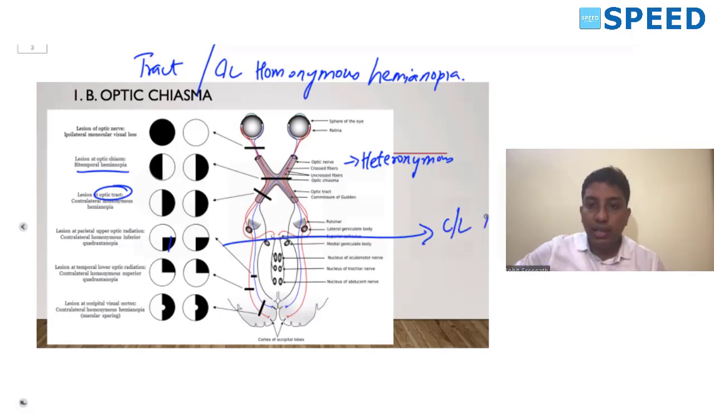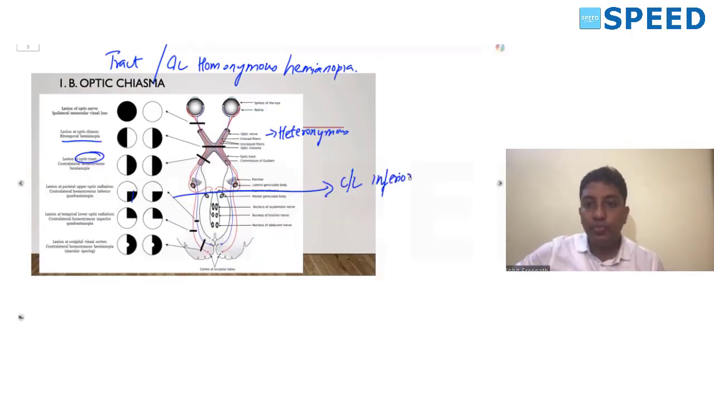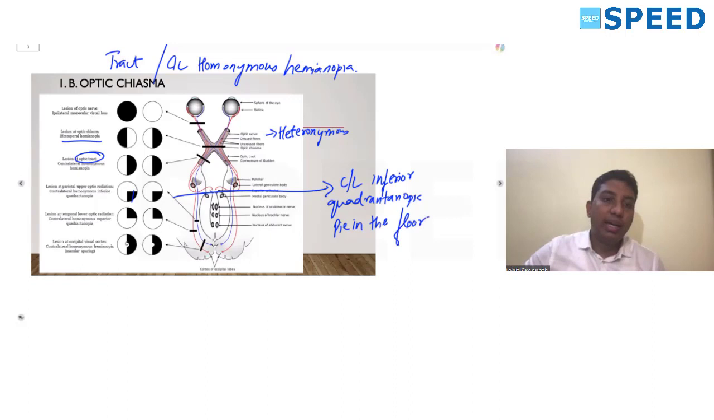This contralateral inferior quadrantanopia is also known as pie in the floor. And the temporal fibers, the lower optic radiation fibers, result in a contralateral superior quadrantanopia. This contralateral superior quadrantanopia is also known as pie in the sky.